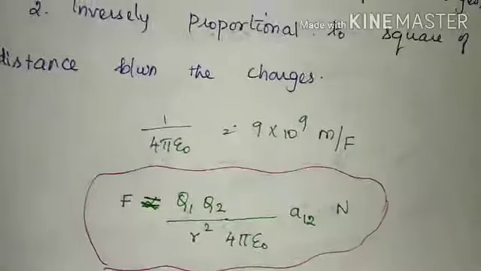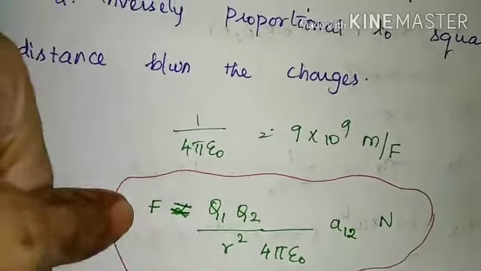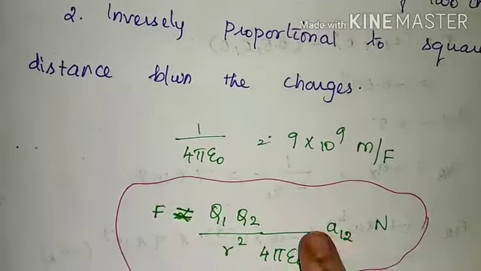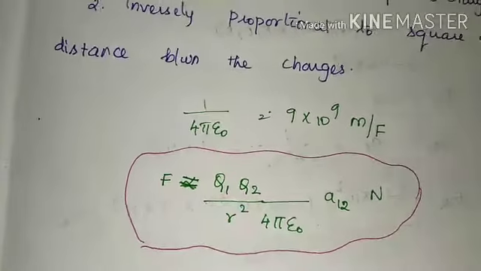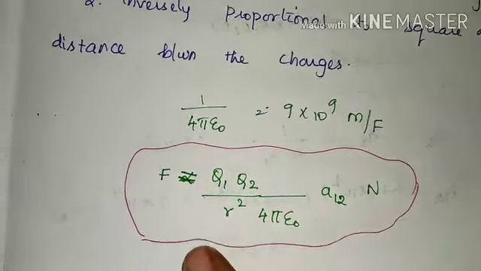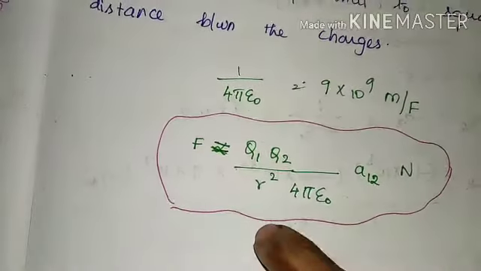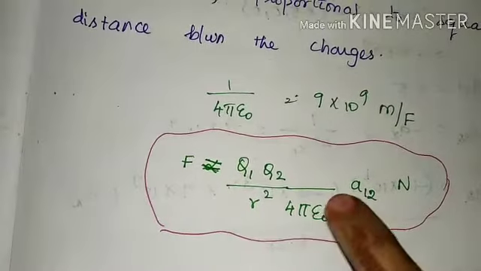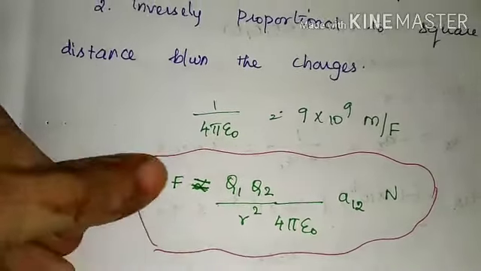See, one more thing I have to tell you. This is a force between the two charges, but this is the force due to Q1 on Q2. In exams they will ask the question like this: force on Q1 due to Q2. In that case you have to write the formula with A12. Here F also will become F12.